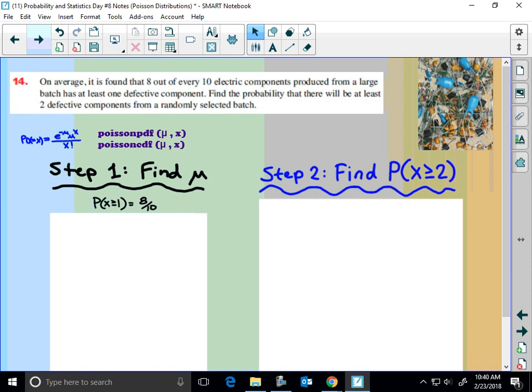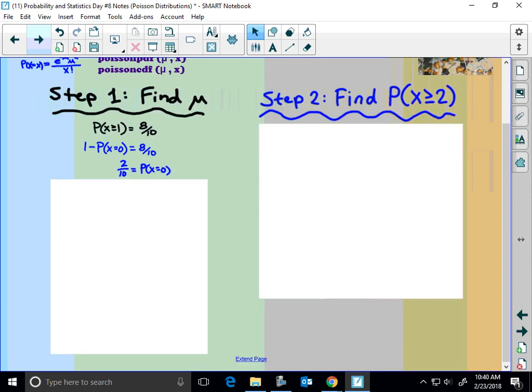So what probability have we not involved in that? Probability that x equals 0. That's the only probability we don't have. So technically, probability that x is greater than or equal to 1 is 1 minus the probability that x equals 0. With me? Okay, so now I'm going to move some things around here, and I see that 2/10 equals the probability that x equals 0.